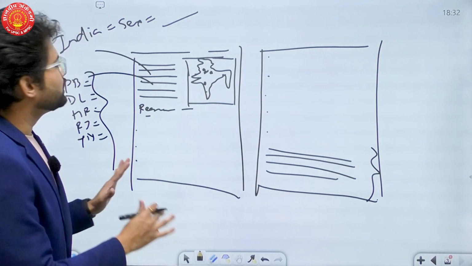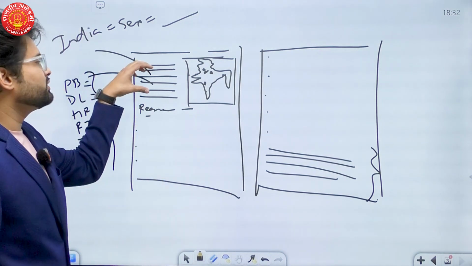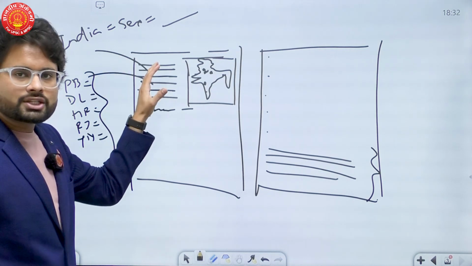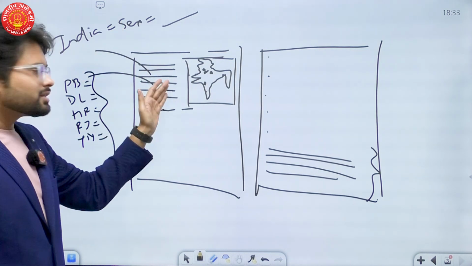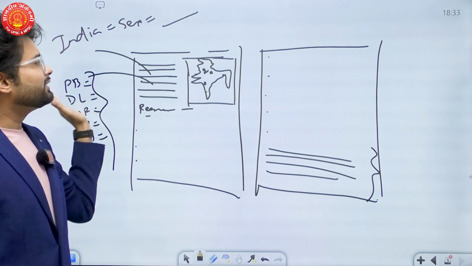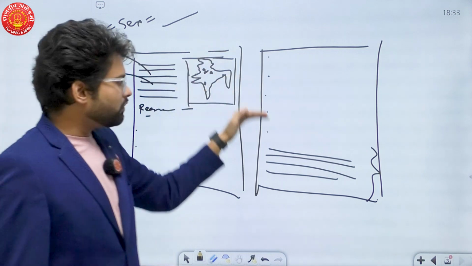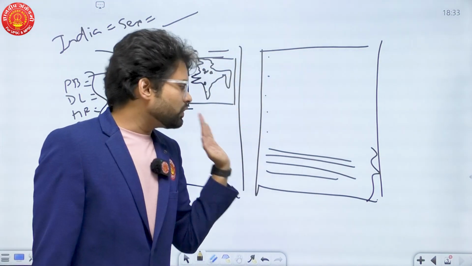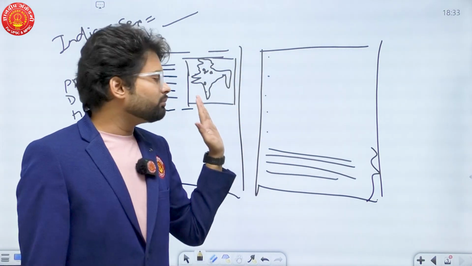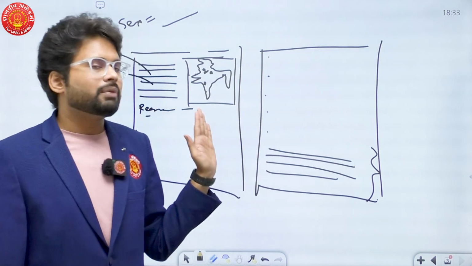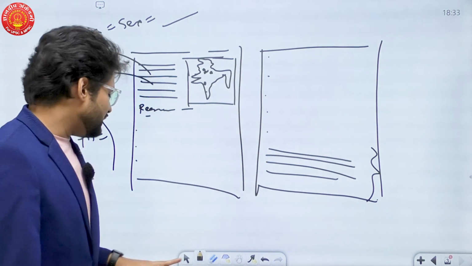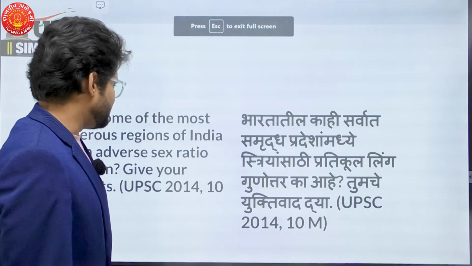So this can be your structure of the answer, where you will introduce with the facts and data about sex ratio on the national average and sex ratio in these prosperous regions, and that's how we can create the context. And you can start with the reasons, followed by the conclusion, where you should talk about what the government is doing and what more initiatives need to be taken on the part of the complete society. Now let's discuss the content itself.